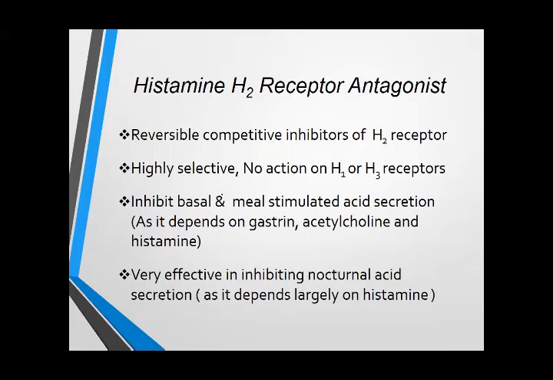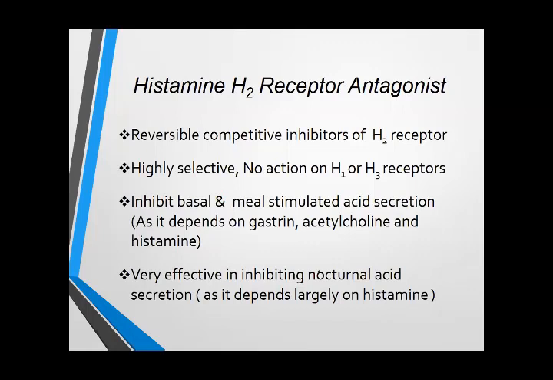So it has no effect on other histaminic receptors. It competitively blocks the H2 receptor and inhibits basal gastric acid secretion. Basal means normal gastric acid secretion without a meal, in the fasting state. So H2 receptor antagonists inhibit basal and meal-stimulated secretion moderately.